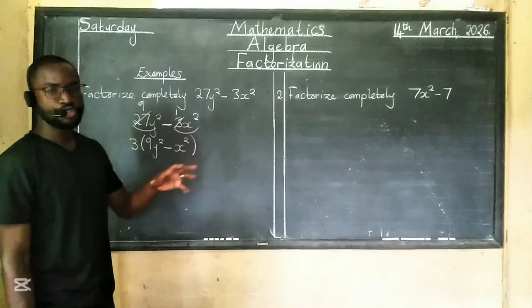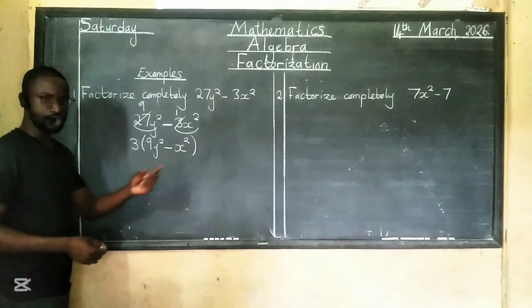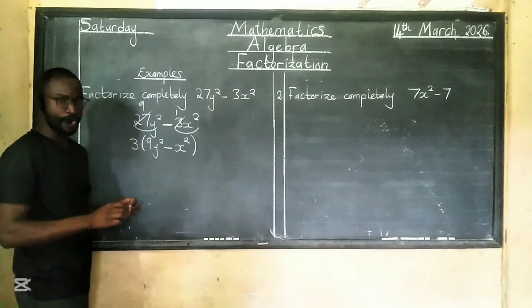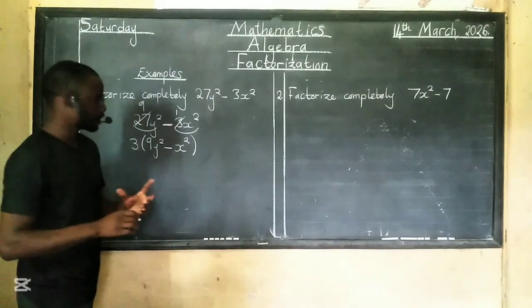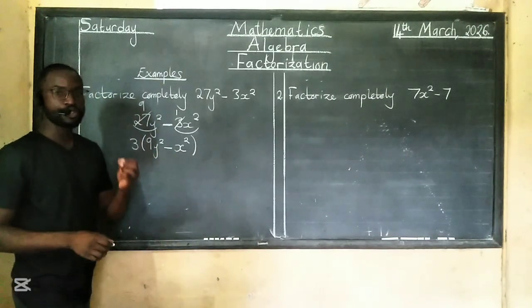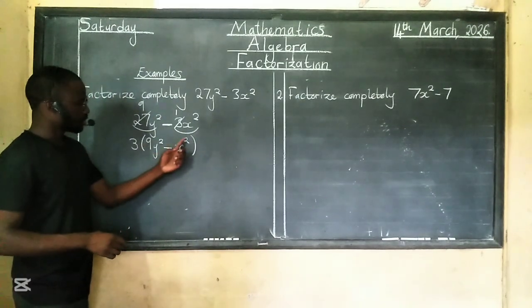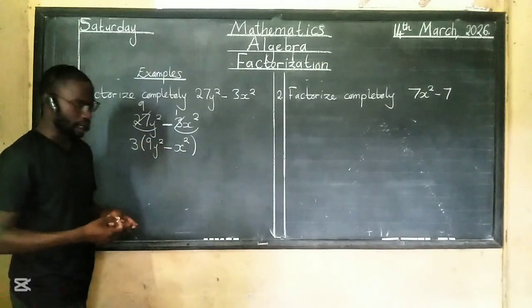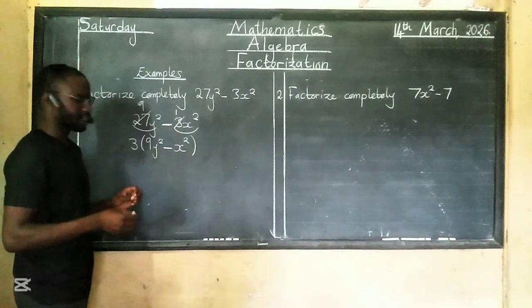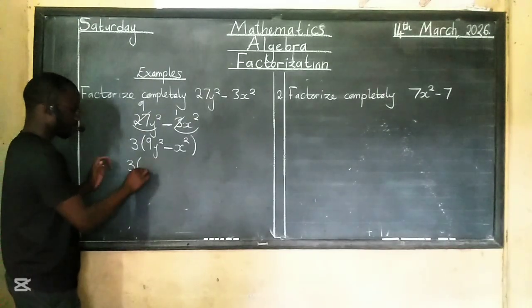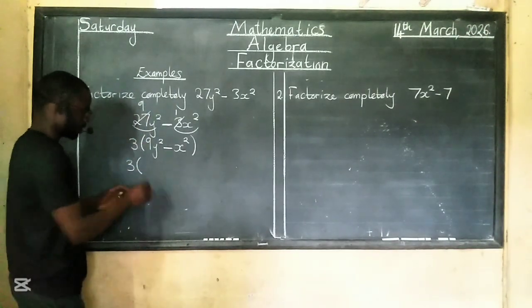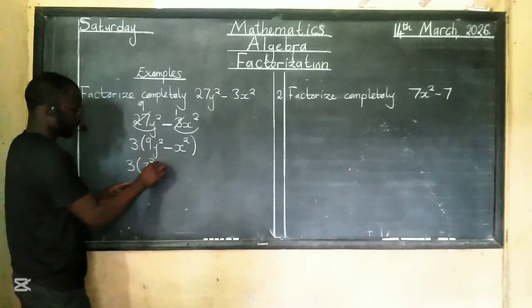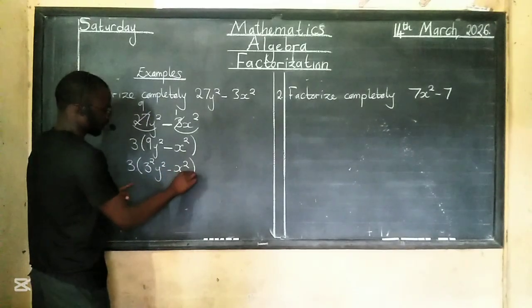But if you remember that difference of two squares concept I taught you, this is not entirely complete. As in, we can use difference of two squares here. But remember, for difference of two squares, we need both these entities to be squares. Y is a square, x is a square, but the 9 here is not a square. So we have to change this to become a square. And of course, this is supposed to be a minus as it is. So this will be 3. 9 can be expressed as a square as 3 squared, because 3 times 3 gives us 9. Then this is y squared minus x squared, and close it off.